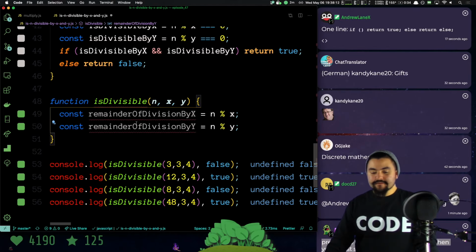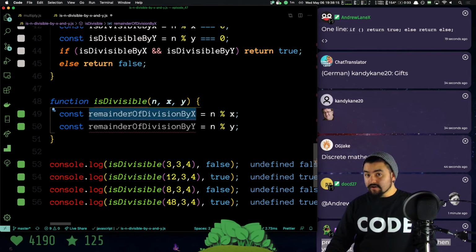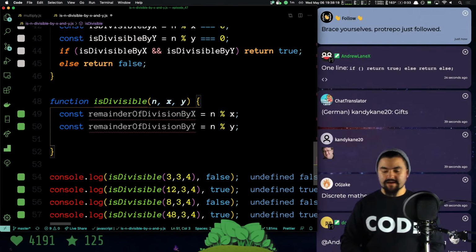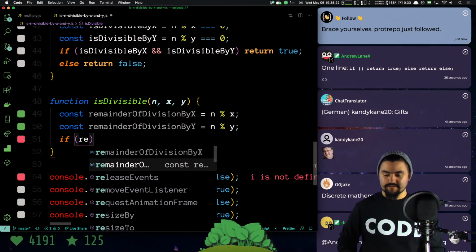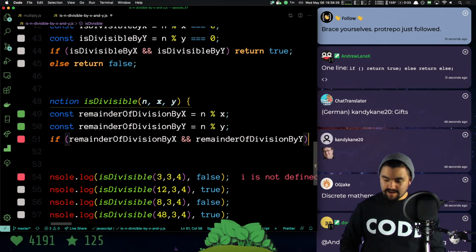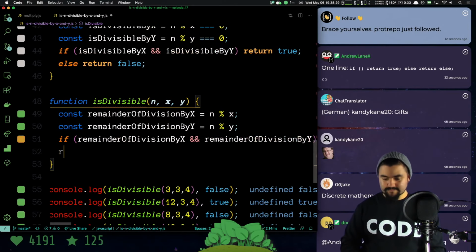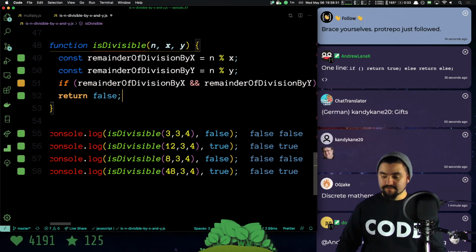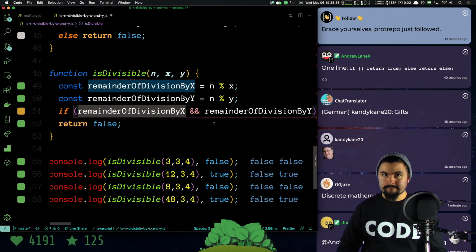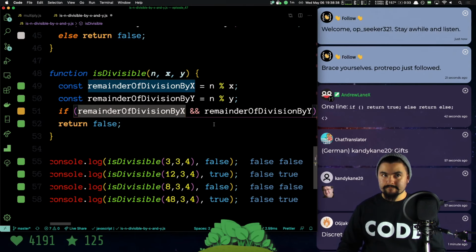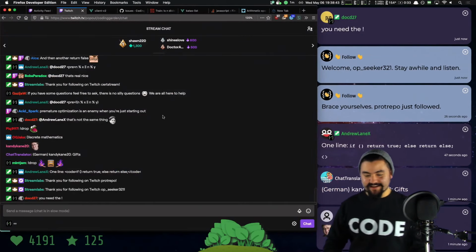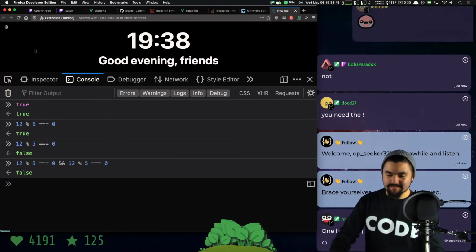Now, if this is 0, 0 is technically a falsy value in JavaScript. So we could say if remainder of division by x and remainder of division by y, return true, otherwise return false, and this should still work. No, this won't work. So basically, okay, let's talk about that. Yeah, I need the exclamation mark, but let's talk about why this is going to work.